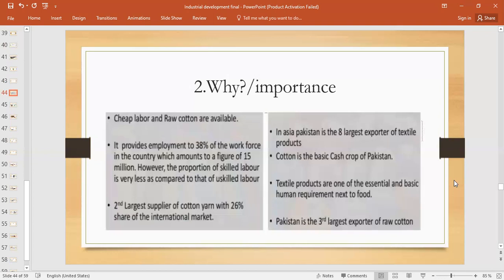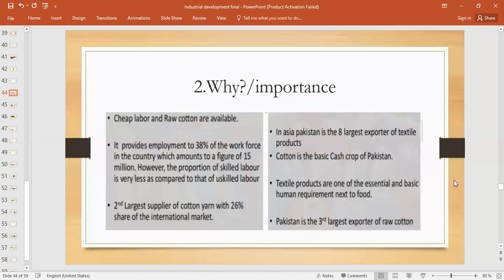Okay. Why is it important, right? Why do we need the cotton textile industry in Pakistan? As we all know, Pakistan is an agro-based country, right? So cotton is the chief crop in Pakistan. We don't import any raw cotton from any other country because we already grow cotton in our country, right?